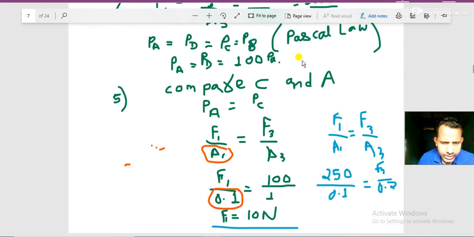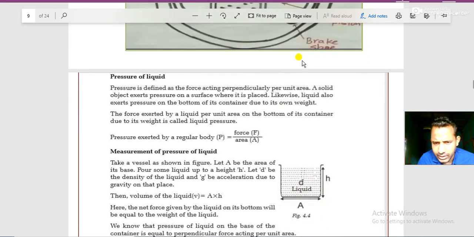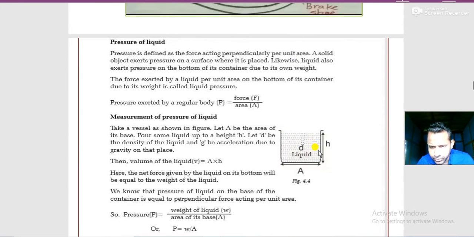Now we are changing the topic. It becomes 24. Yes, let's do it. Okay, let's introduce up thrust, because up thrust is the main thing in this chapter. Now see pressure. Liquid pressure means the pressure exerted by the liquid at the bottom due to its weight. Generally pressure equals force by area, and your liquid is over here, height is here, density is here, and area is here. Generally force means weight, F equals mg. The weight of this liquid is mg.